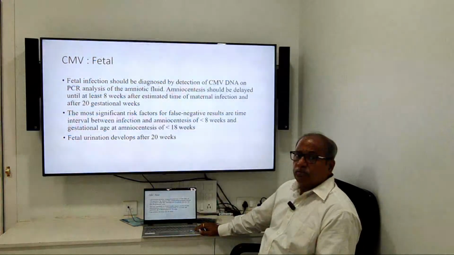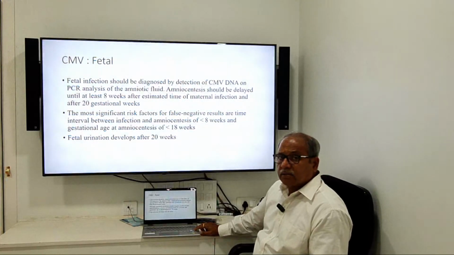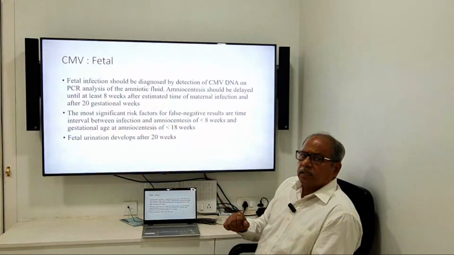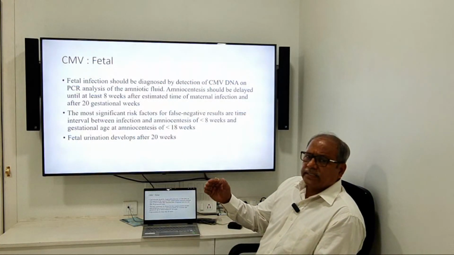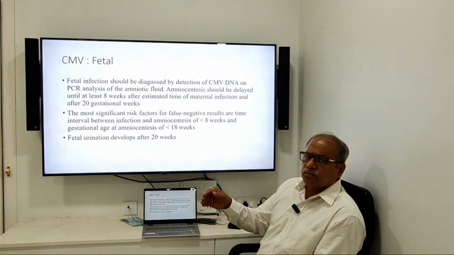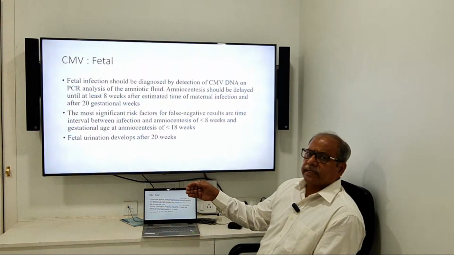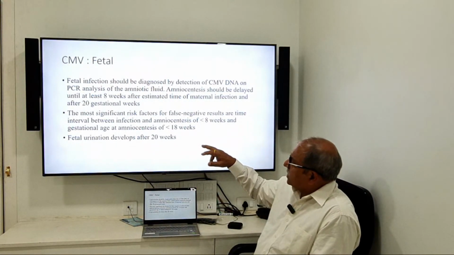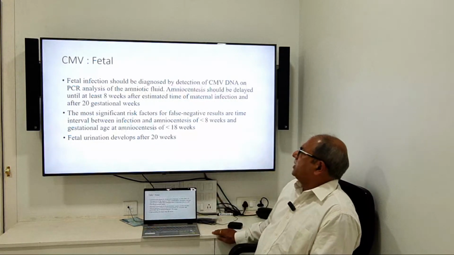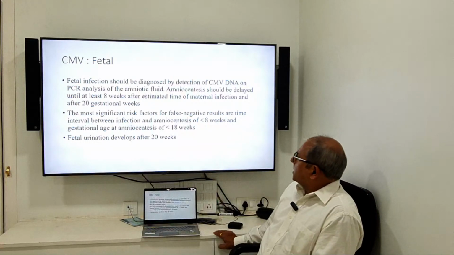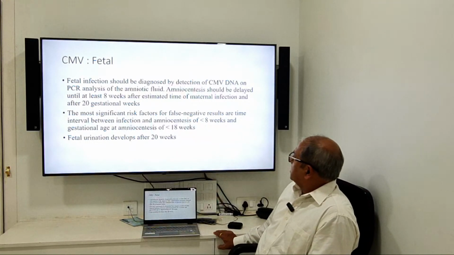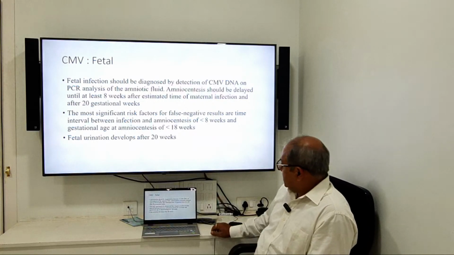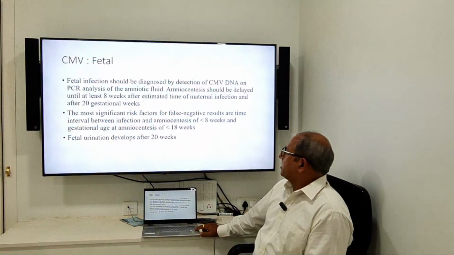Suppose mother को बुखार आया, she had a high rise of temperature, glandular fever, हमें दर्द हुआ, then if IgM or IgG low avidity comes positive for cytomegalovirus, don't jump into fetal infection diagnosis. Wait for 8 weeks. Again, after 20 gestational weeks, you can know. Significant risk factors for false negative results are time interval between infection and amniocentesis less than 8 weeks, or gestational age at amniocentesis of less than 18 weeks. Fetal urination develops after 20 weeks.